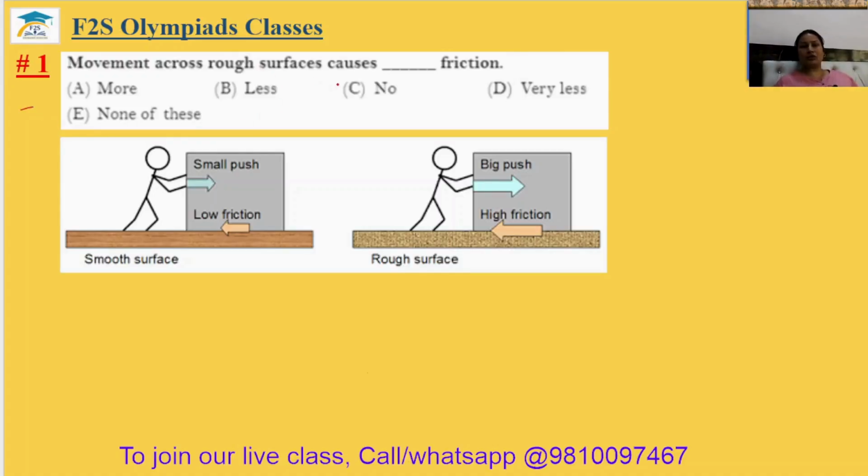Movement across rough surfaces causes dash friction. So, on a rough surface, there will be high friction, more friction. Actually, friction is the force which acts between the contact of two surfaces. If anything is in motion, friction always opposes the motion of any object. So if the friction is more, motion will be less. So a rough surface can produce more friction and a smooth surface can produce low friction. So the answer here will be more. One answer is option A.